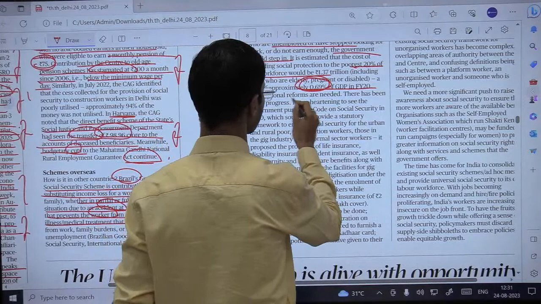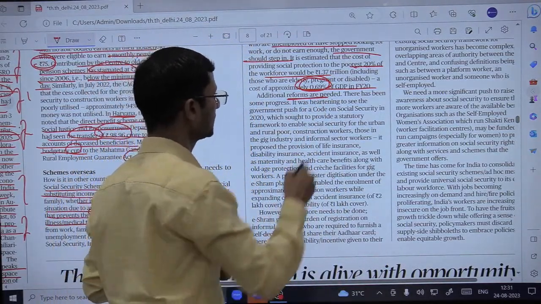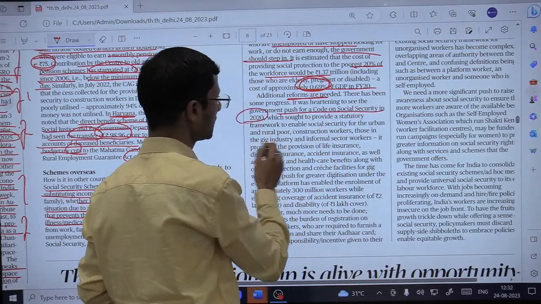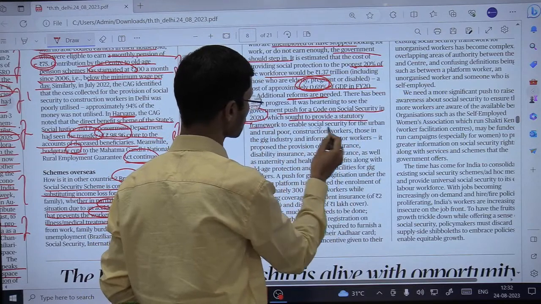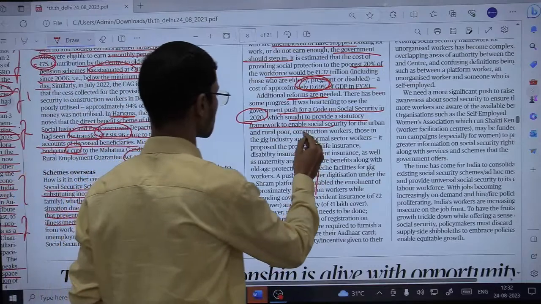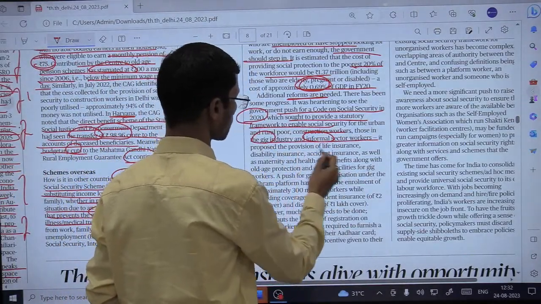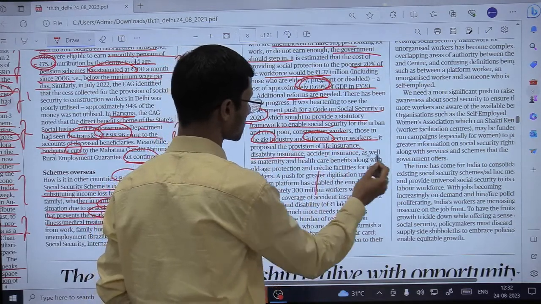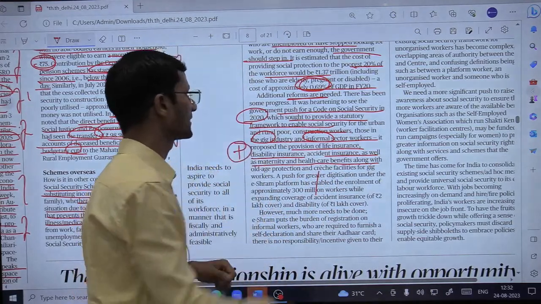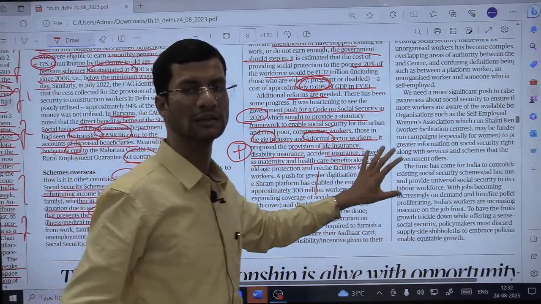Additional reforms needed. So what are these additional reforms? There has been some progress indeed. It was heartening to see that the government pushed for the Code on Social Security in 2020, which sought to provide a statutory framework to enable social security for the urban and rural poor, especially construction workers, those in the gig industry and informal sector workers. It proposed a provision for life insurance, disability insurance, accidental insurance, as well as maternity and healthcare benefits. So these are all the good things associated with the Code on Social Security that the government came up with in 2020.